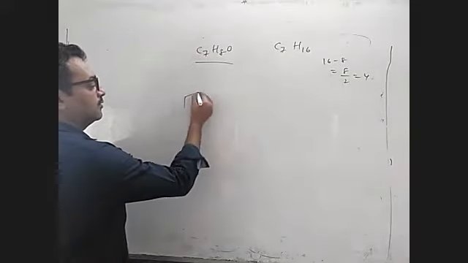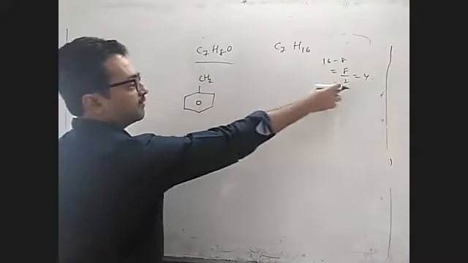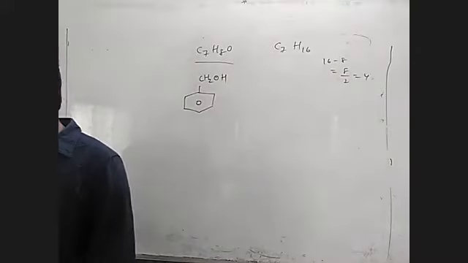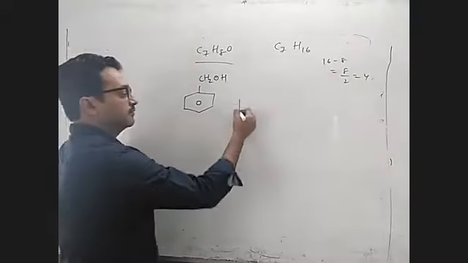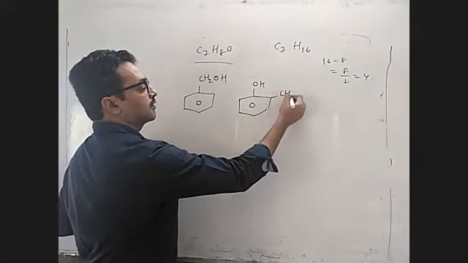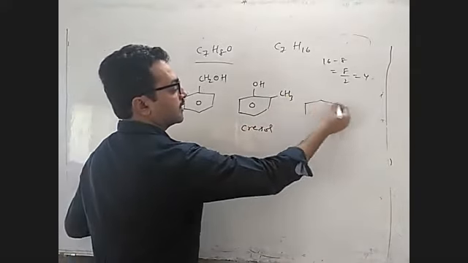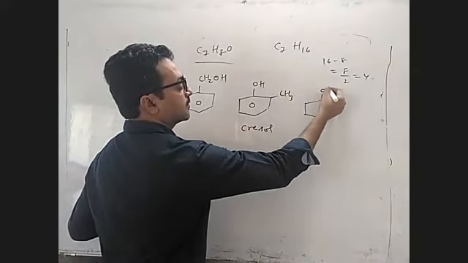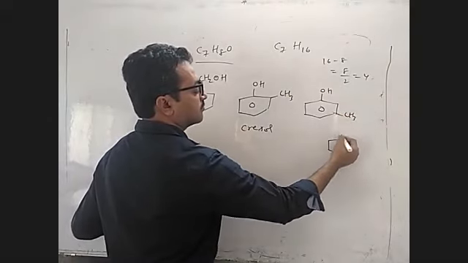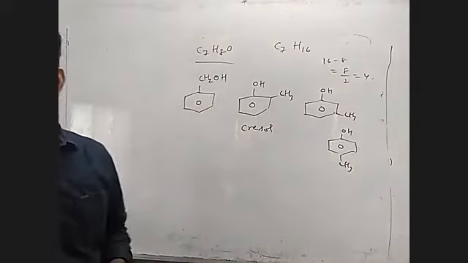So what are the types of isomers present in that? Can you tell? One benzene ring can be there, since 4 means that. So this is called benzyl alcohol. Next, what is this? Cresol. Next, metacresol and paracresol. Like this you can work out isomers for any type of compound.